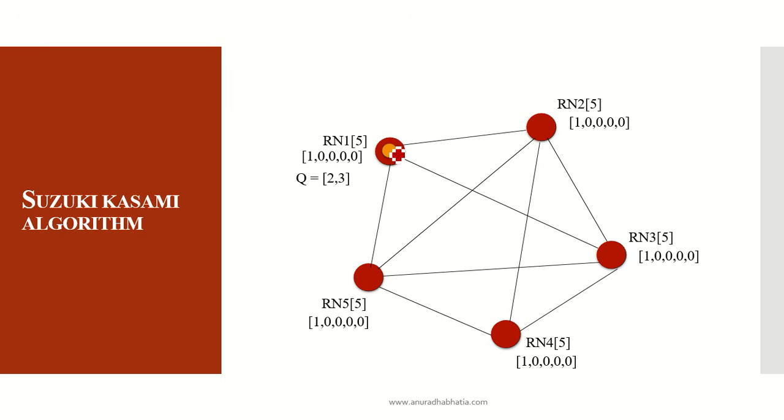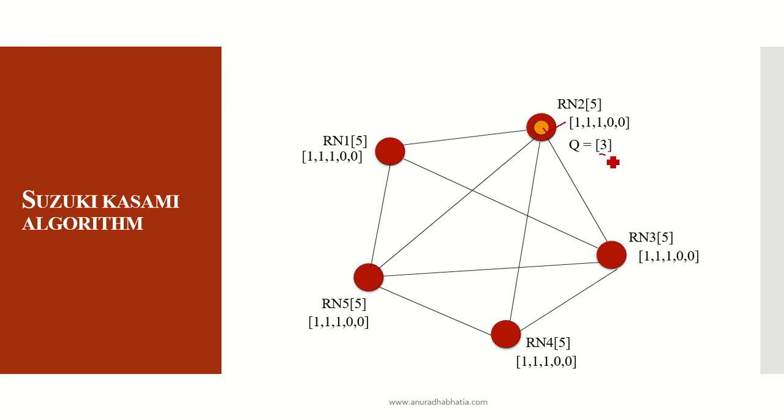Now, in the queue, as site 1 was holding on to the token, two more requests have come. It has been broadcast that site 2 and site 3 are also requesting the token to enter the critical state. As you will see, the message is broadcast, so everywhere it is reflected that site 2 and site 3 have also requested the token. In the queue, 2 comes first, so the token will be released and sent to 2. It now becomes the node which holds the token.